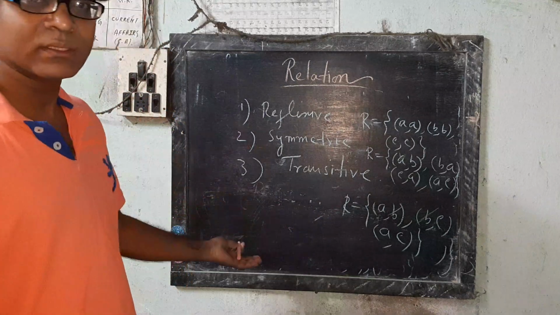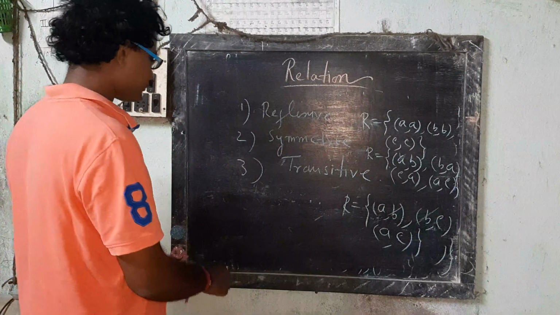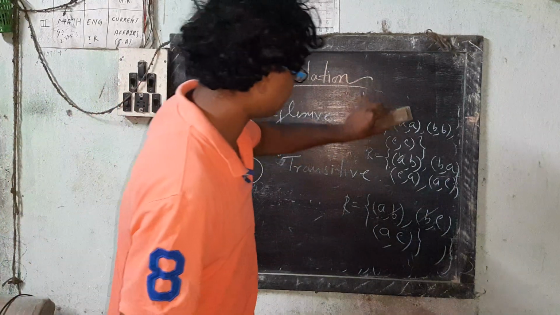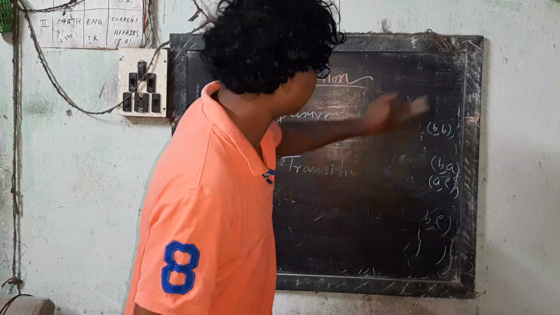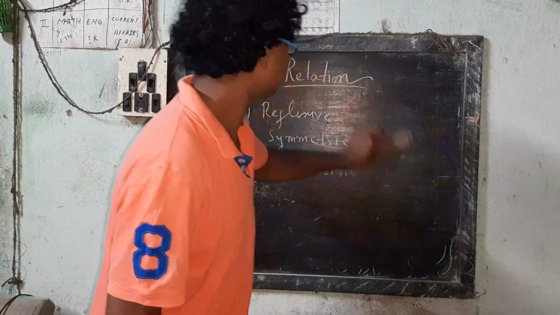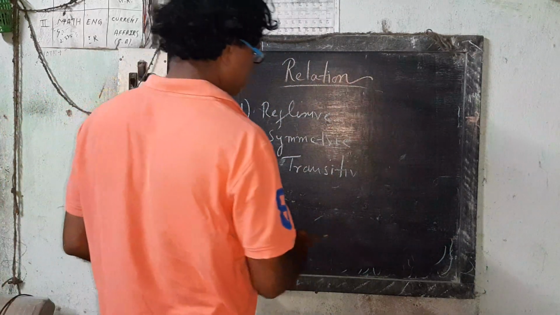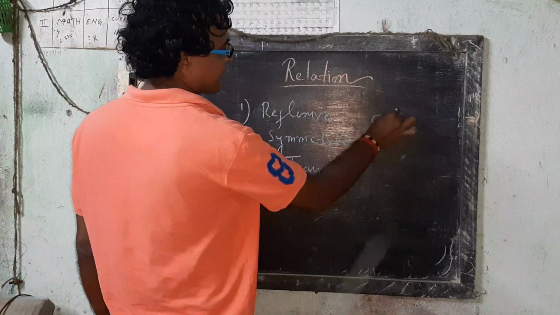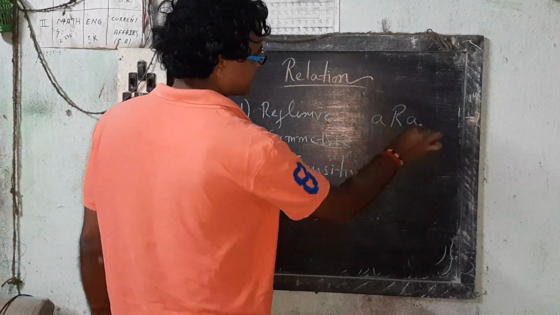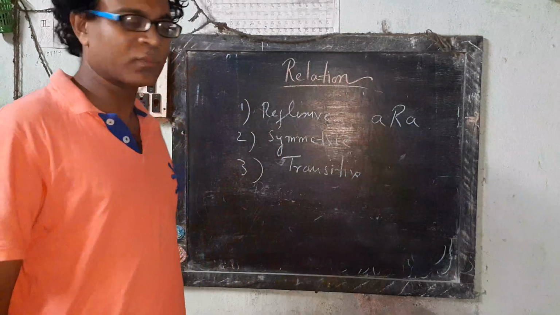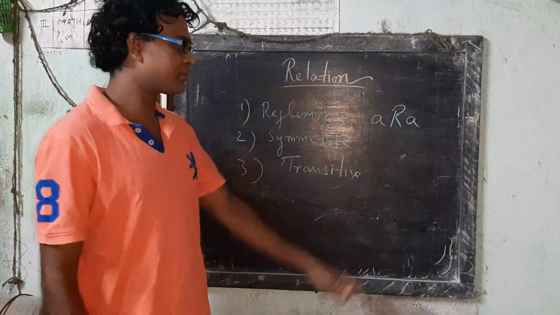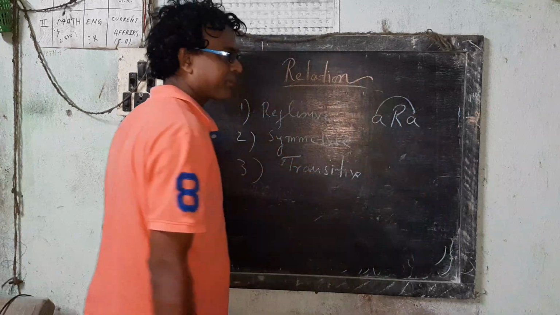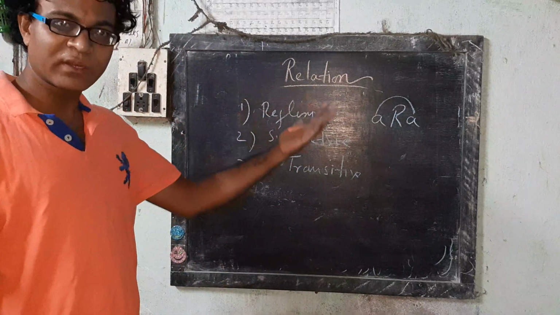In another way, in reflexive, a related to a, which is just like a mirror, it must be same, just like mirror.